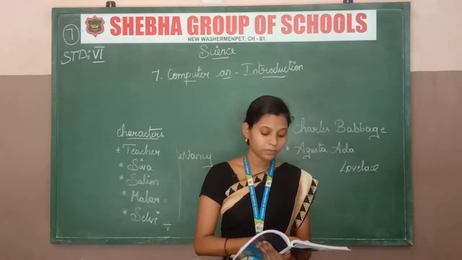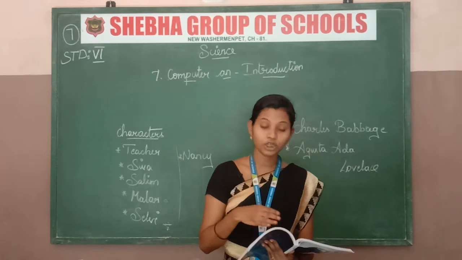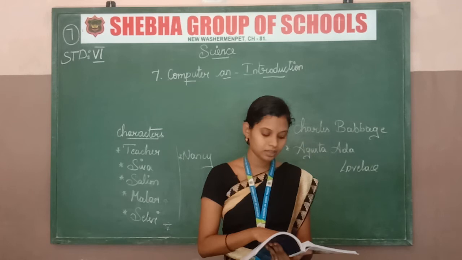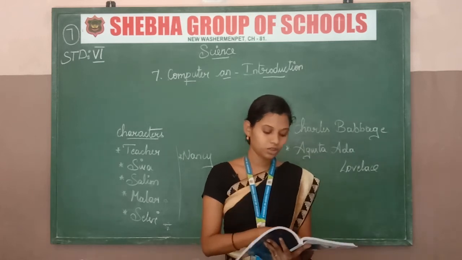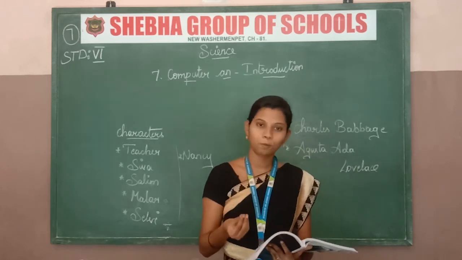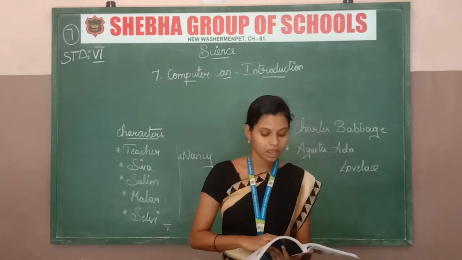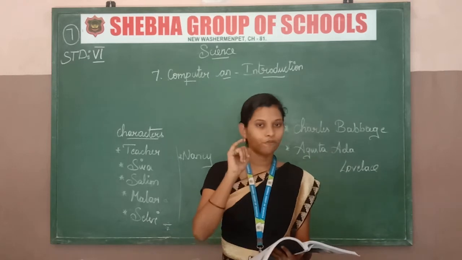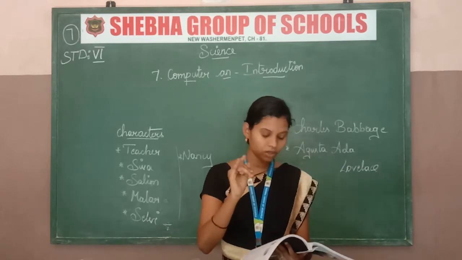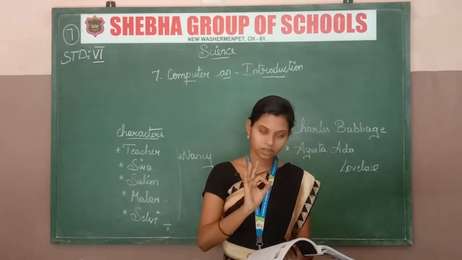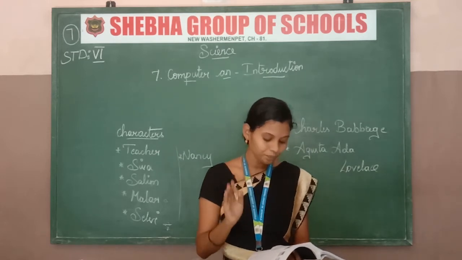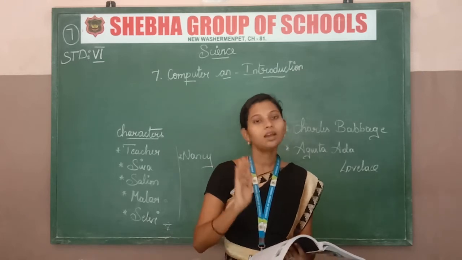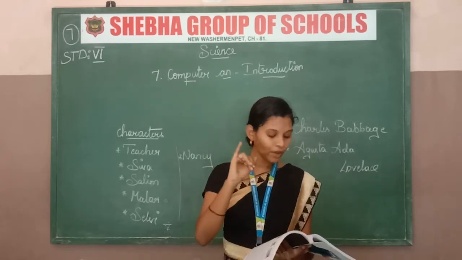Nancy says, then there are 4 more generations before it? The teacher says yes Nancy, I am telling all. And Shiva also says, please sir explain that. The teacher says okay, I will explain. The first generation is vacuum tube, the second generation is transistor, the third generation is integrated circuit, the fourth generation is microprocessor, and the fifth is our computer. First is vacuum tube.